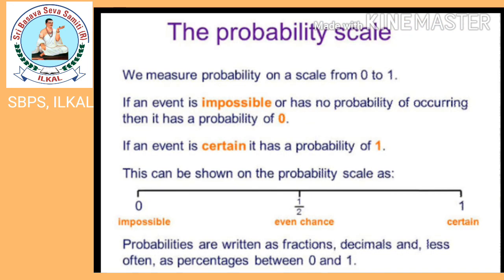We measure probability on a scale from 0 to 1. If an event is impossible or has no probability of occurring, then it has a probability of 0. If an event is certain, it has a probability of 1. This can be shown on the probability scale as impossible, even chance, certain. Probabilities are written as fractions and decimals, less often as percentages, between 0 and 1.